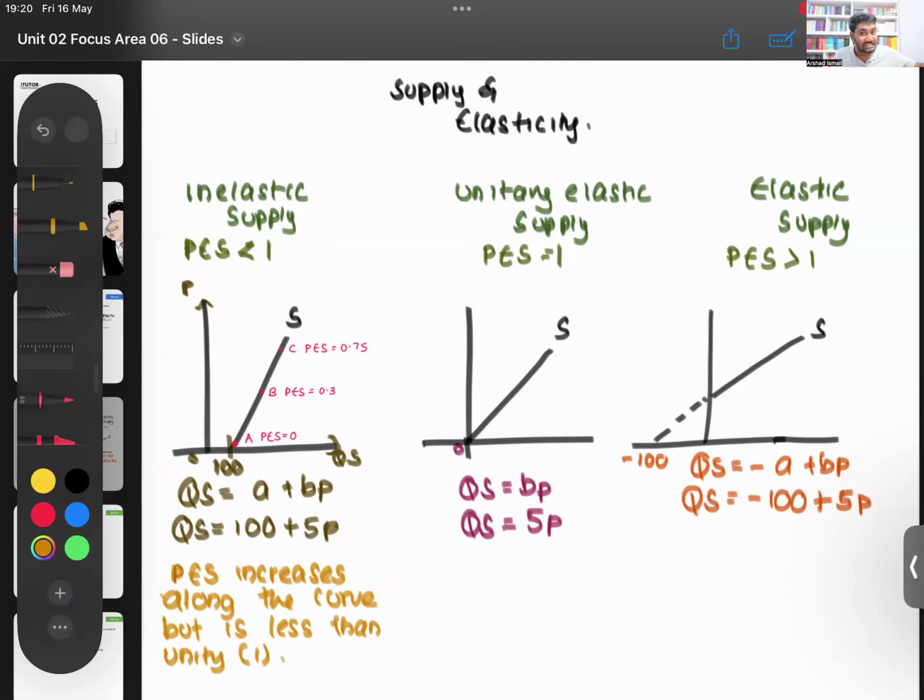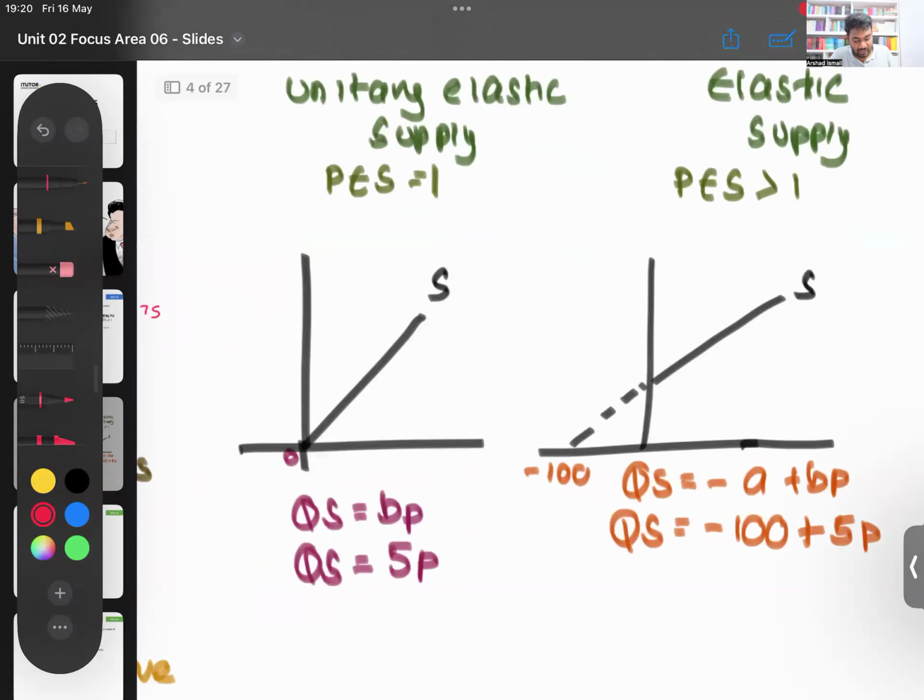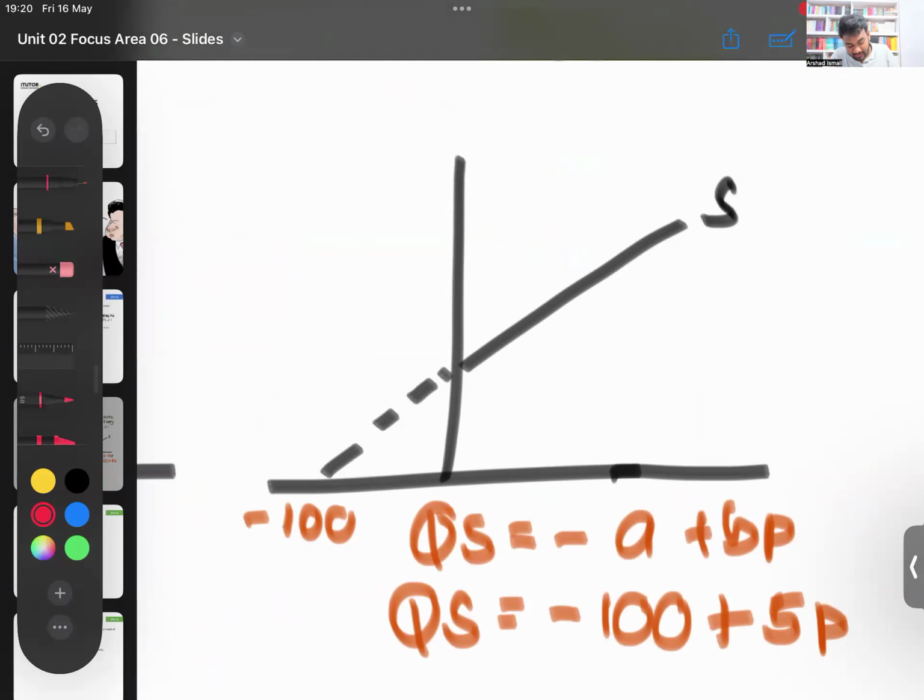For an elastic supply curve, it will be the opposite. If I'm to give you some numbers, it will look like this. I'll mark 3 points again: point A, point B, point C. At point A, your PES will equal infinity.